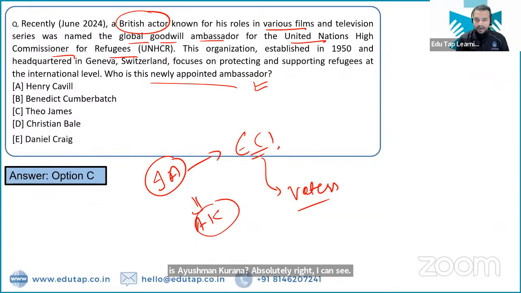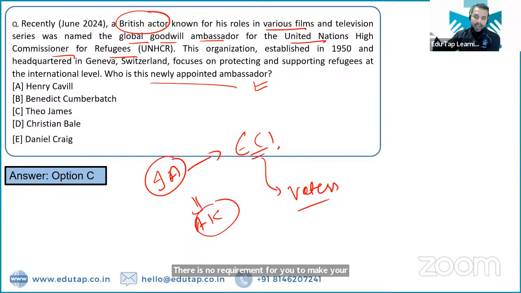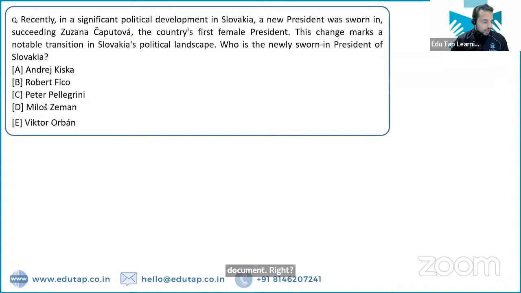So once again, let me repeat here, guys, that there is no requirement for you to make your notes. Everything is given to all of you in the current app document, right? So let's move on to the next question here.